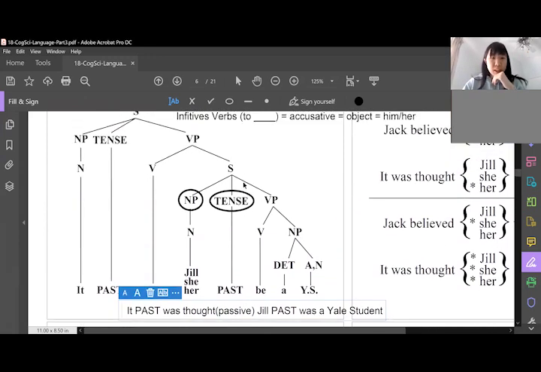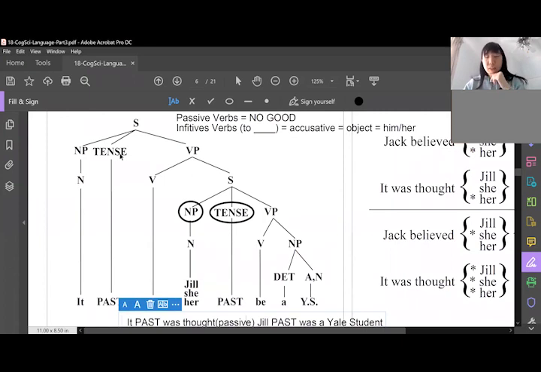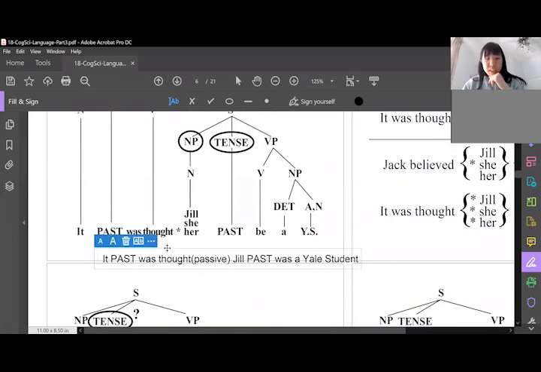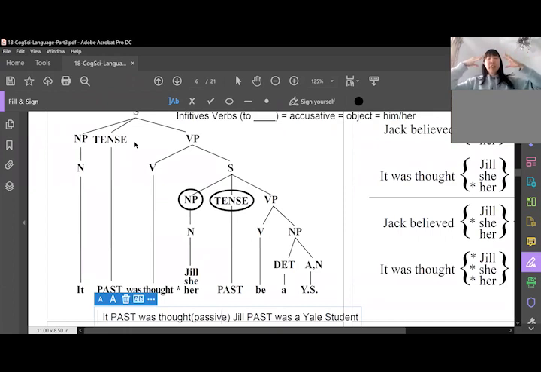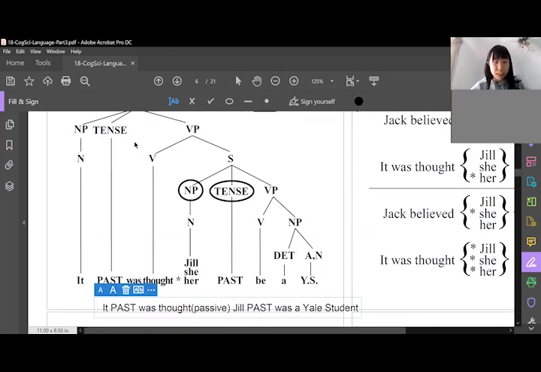Now, the trick here is to think about the fact that on this tree, I don't know if you've noticed this, but tense is never on the same level as the verb. It is always the aunt to the verb because it is sister to the verb phrase, which is different than being sister to the verb. And what this does is that you can always imagine in your head that tense is a tier above the verb, and the verb is in a position that can only dominate all the stuff after it, but not the stuff before it. So that's what you should be figuring out mentally.